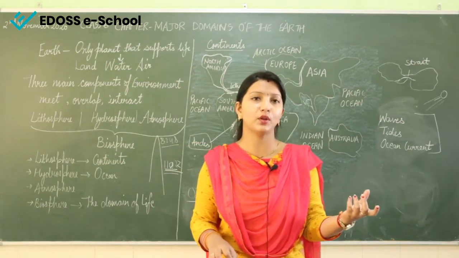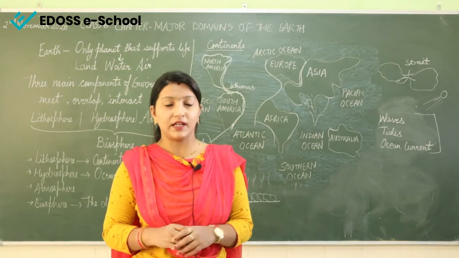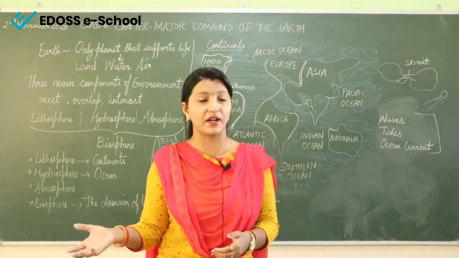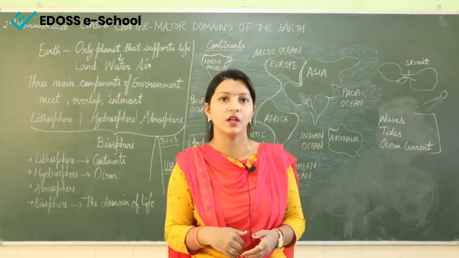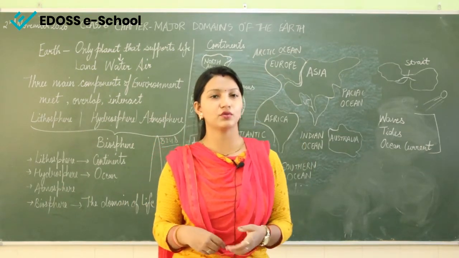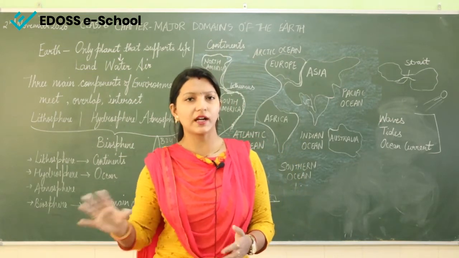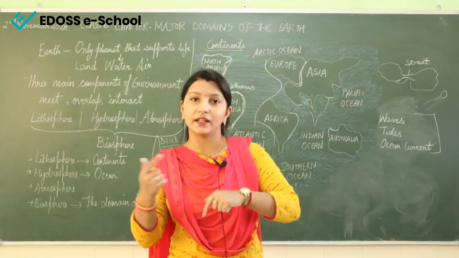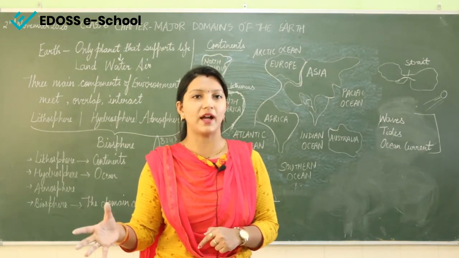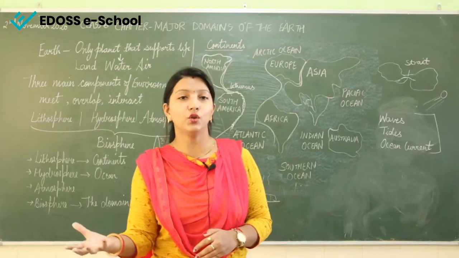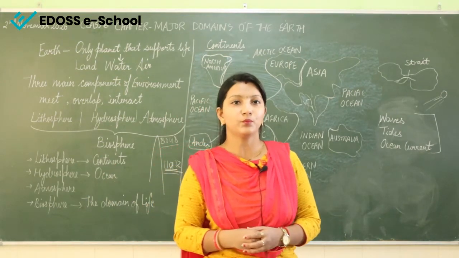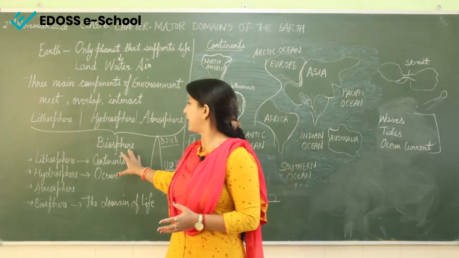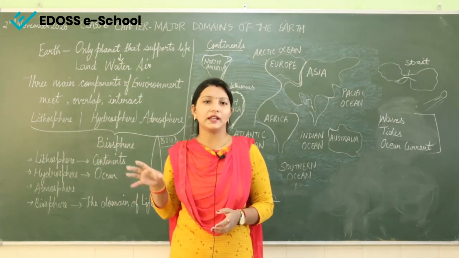Like if we take the example of cutting of forest area, cutting the trees, that is the natural vegetation which we have, and we are cutting it for our personal use, to make paper, to make furniture. But again it is harming us only, because we are connected to that part of the environment also. If there will be no trees, then again we will be in a problem. We will have problems in breathing. So this is what it is in the biosphere, that everything is connected to each other.